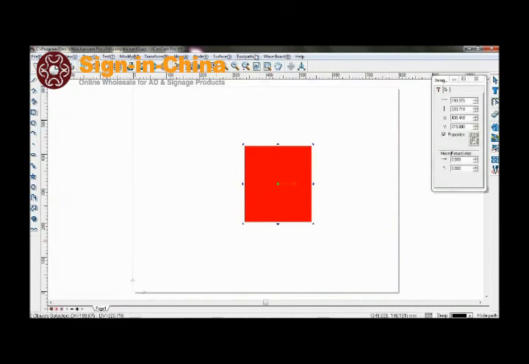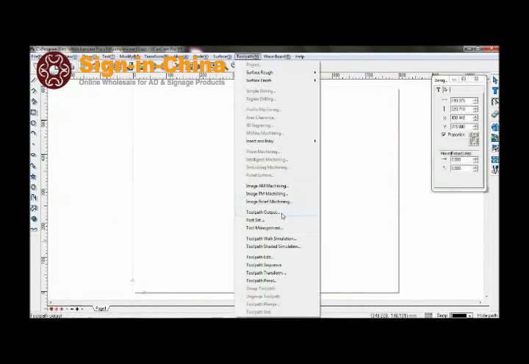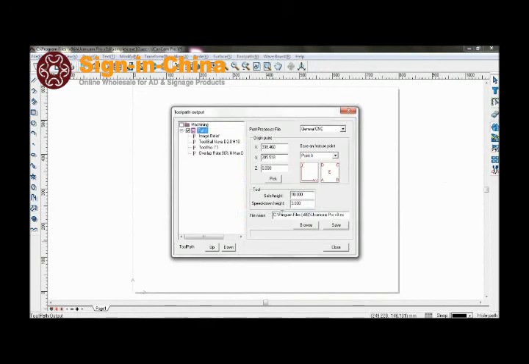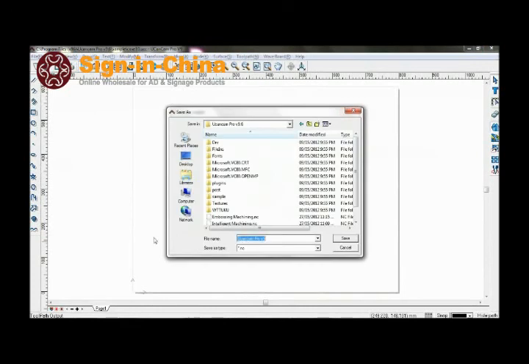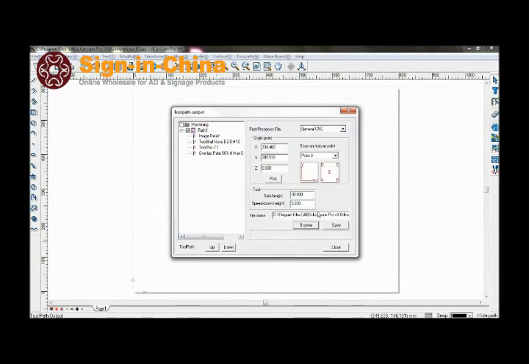Now to save the toolpath, go to Toolpath, Toolpath Output, select Feature Point A under General CNC, and save it under Image Relief Machining. Click Save.